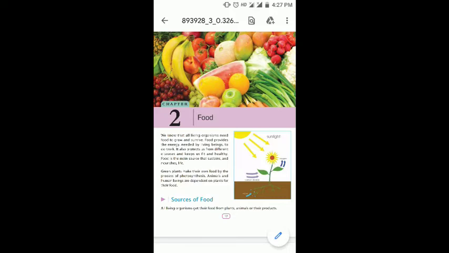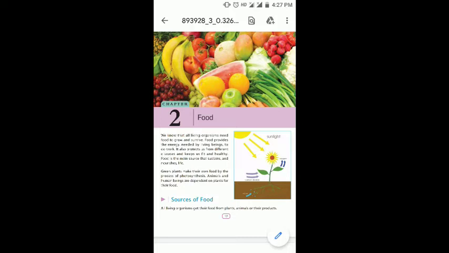Food gives us energy. Okay, so it's the energy that is needed to do the work. It protects us from various diseases because there are some protective foods which protect us from various diseases and keep us fit and healthy. And it is the main source that sustains and nourishes life, means it helps us to live and to nourish our life.